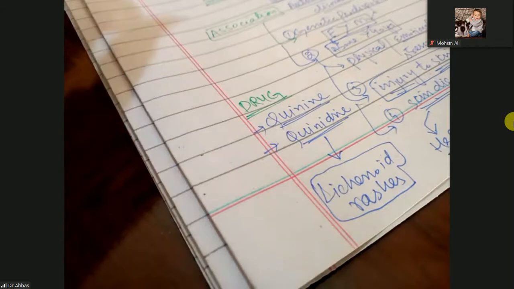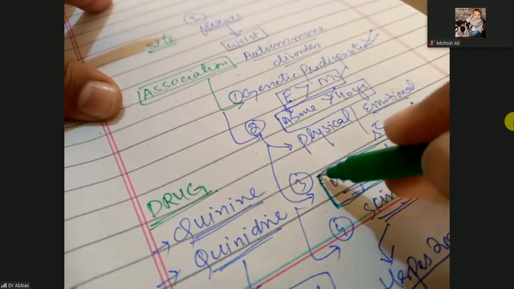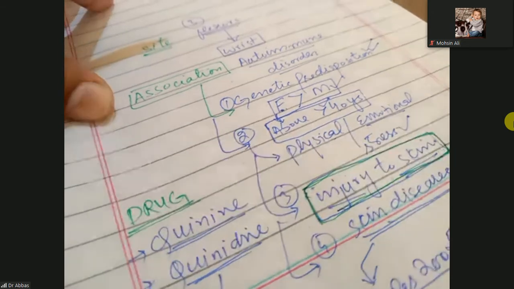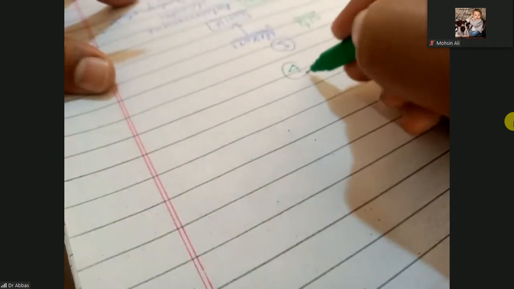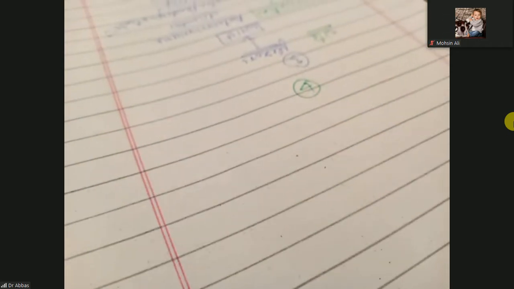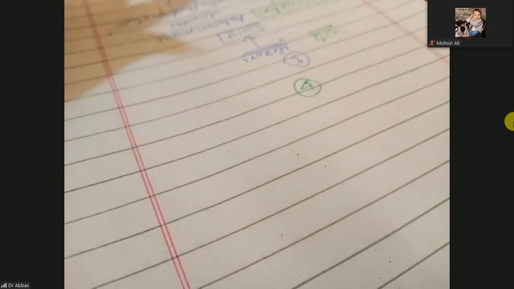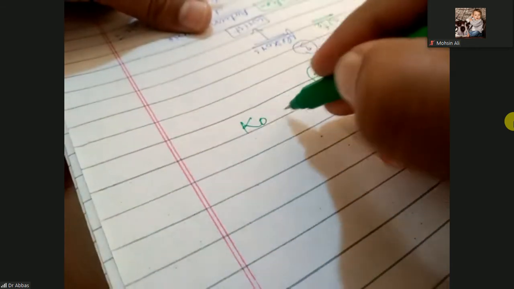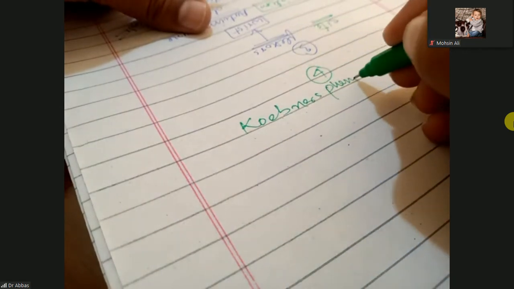But keep in mind, here I have discussed that injury to the skin can cause the lichen planus. Injury to the skin or trauma to the skin can cause the lichen planus. When there is a trauma to the skin, keep in mind, this trauma or injury can cause the lichen planus. We call it Koebner's phenomena.